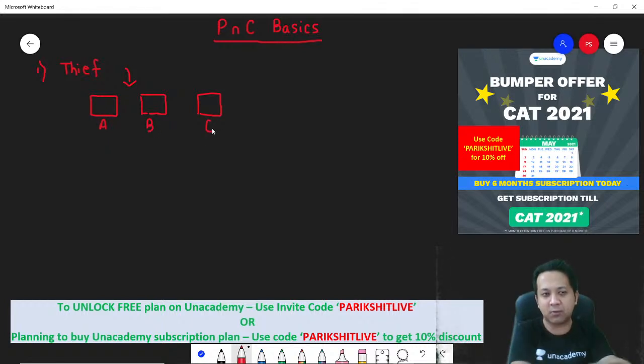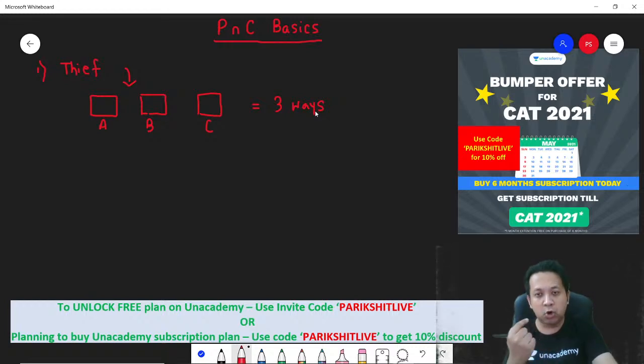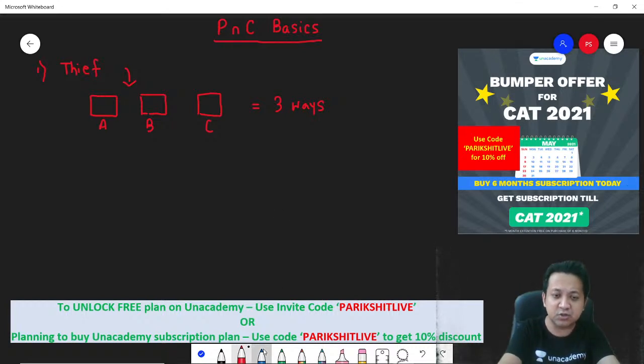Remember, I'm repeating my question. There is a thief who wishes to enter a room and there are 3 doors, A, B and C. In how many ways can a thief enter the room? Answer is very simple. Answer is 3 ways. Why 3 ways? Remember, the thief can enter either through door A or through door B or through door C. So he has got 3 options. So 3 ways to enter the room.